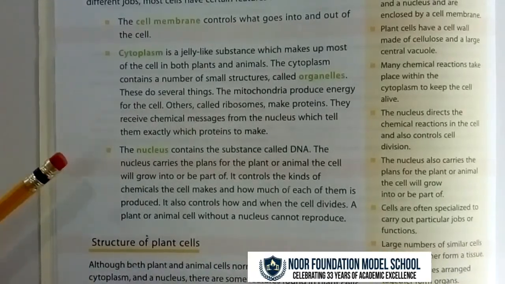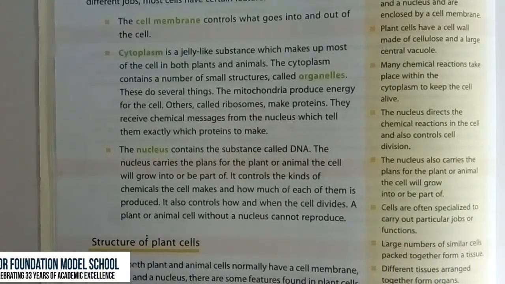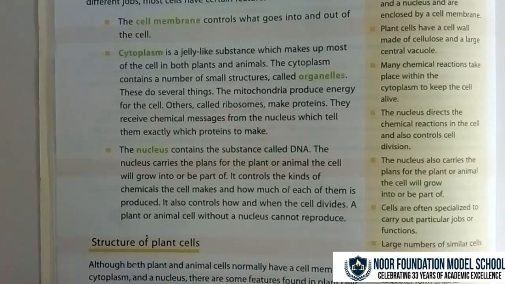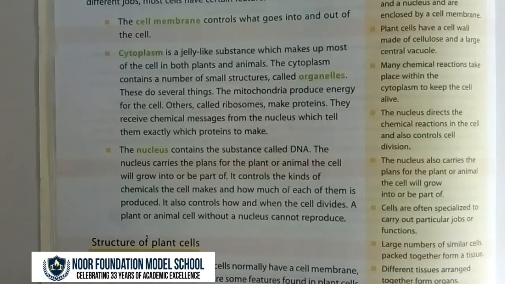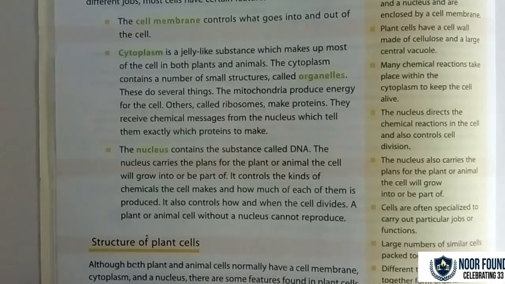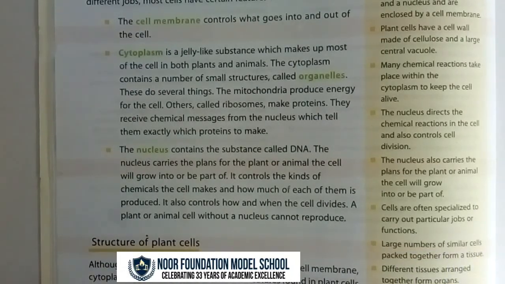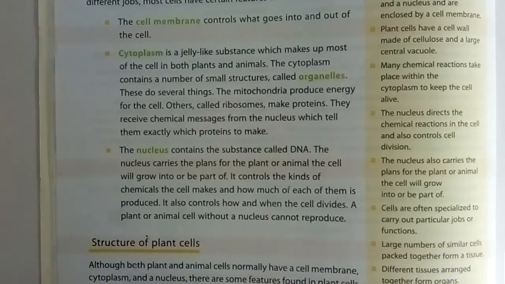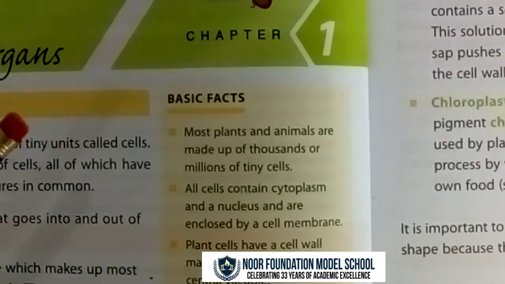The nucleus. The nucleus contains the substance called DNA. The nucleus carries the plans for the plant or animal the cell will grow into or be part of. It controls the kinds of chemicals the cell makes and how much of each of them is produced. It also controls how and when the cell divides. A plant or animal cell without a nucleus cannot reproduce. These are some basic facts.